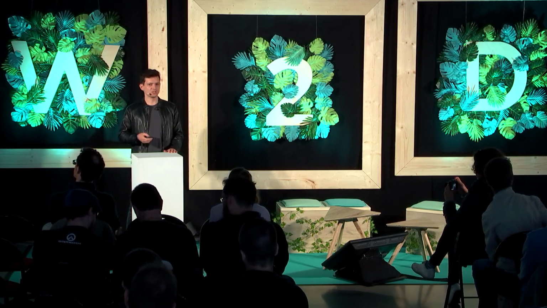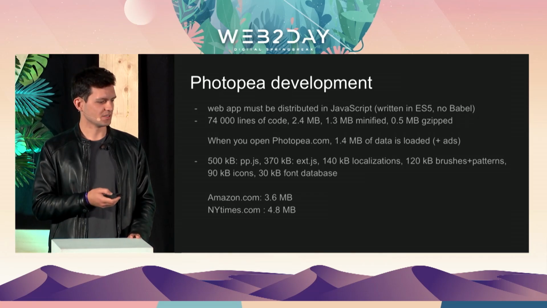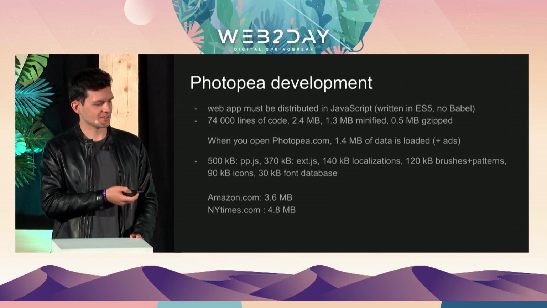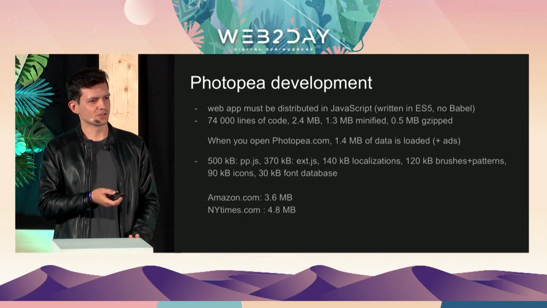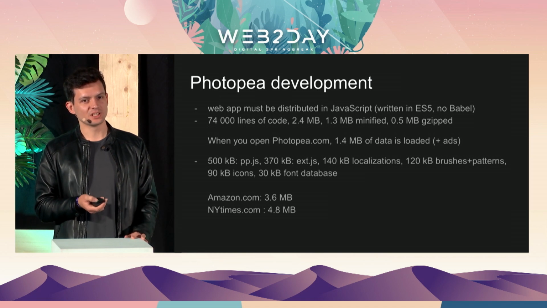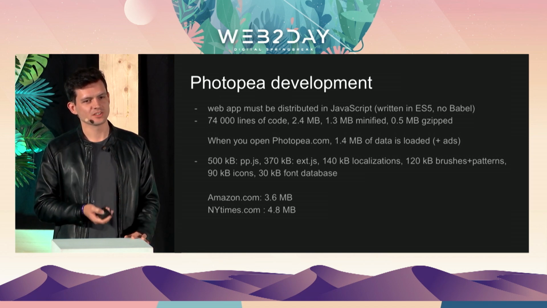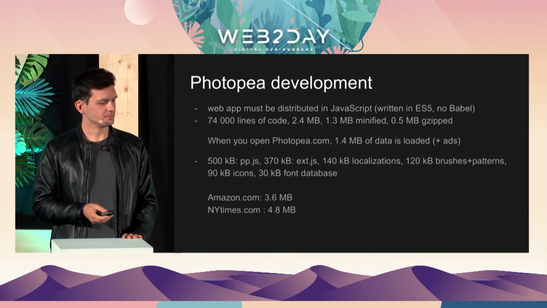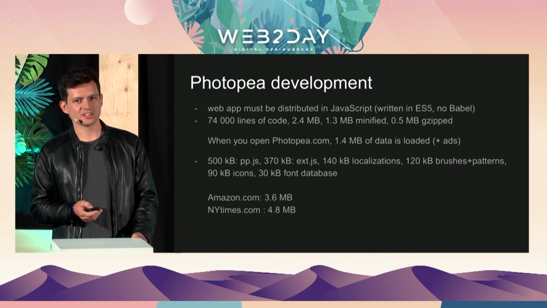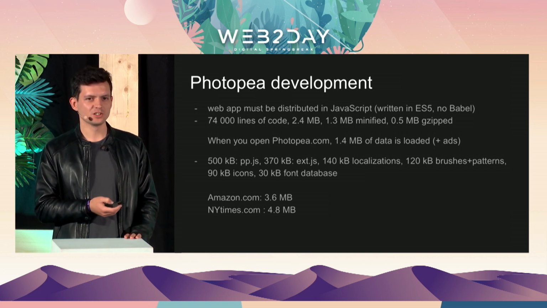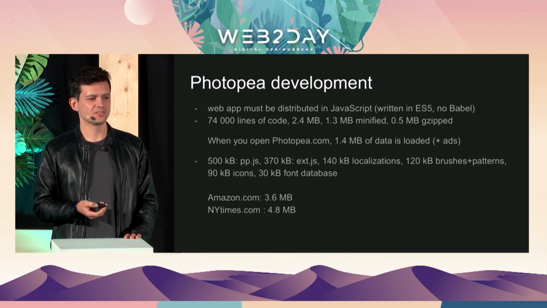And when you open photopea.com, 1.4 megabytes of data is downloaded. There is half a megabyte of the code, as I said. Then there are 370 kilobytes of external libraries, which are parsers for PNG, JPEG. Then 140 kilobytes are localizations of 36 languages, and there are about 600 phrases in every language. And 120 kilobytes are some brushes and patterns, some presets to be used in Photopea. 90 kilobytes are icons for the tools. I think there are like 50 icons.